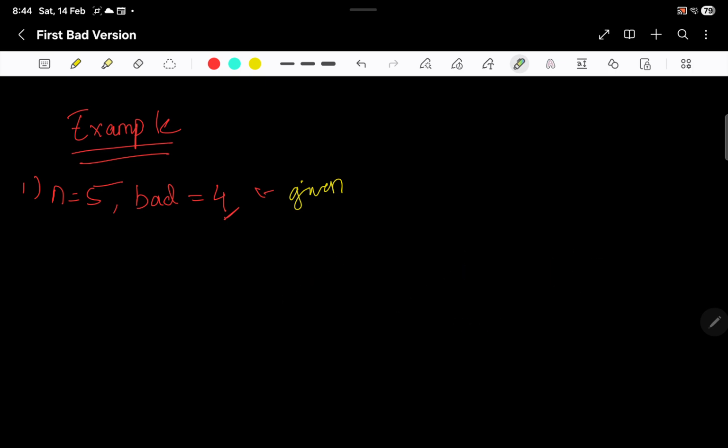But how do you use a binary search approach here? So let's say the versions are 1 2 3 4 5. Binary search says that you can place left here, right here, and middle here, and do the binary search pattern, the binary search algorithm. So here also you will notice that the answer, the bad version, is this. I have the middle here, and this is the good version. So what does it mean? If this version is good, can I say that all the versions on the left side are also good? Yes, that is given in the question, and all the right side could be good or bad.